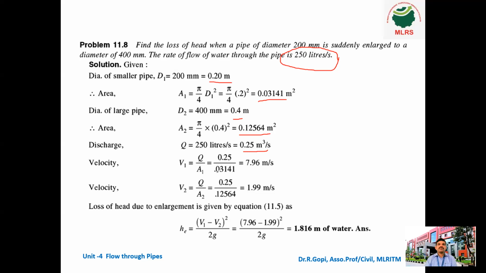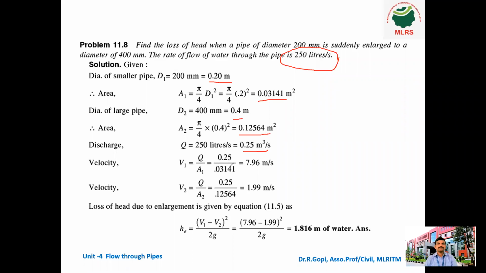So 0.25 divided by A1, 0.03141, which is equal to 7.96 meter per second. Next, V2 is equal to Q divided by A2. So 0.25 divided by 0.12564, which is equal to V2 = 1.99 meter per second. So you can see here,